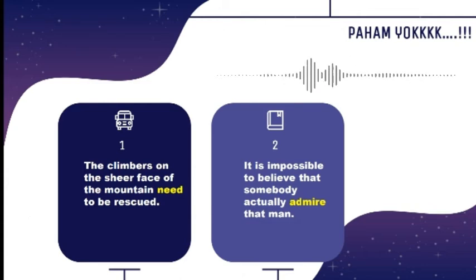So the sentence above is incorrect because somebody is singular, so the verb must be singular. Admire needs to be admires by adding s there.